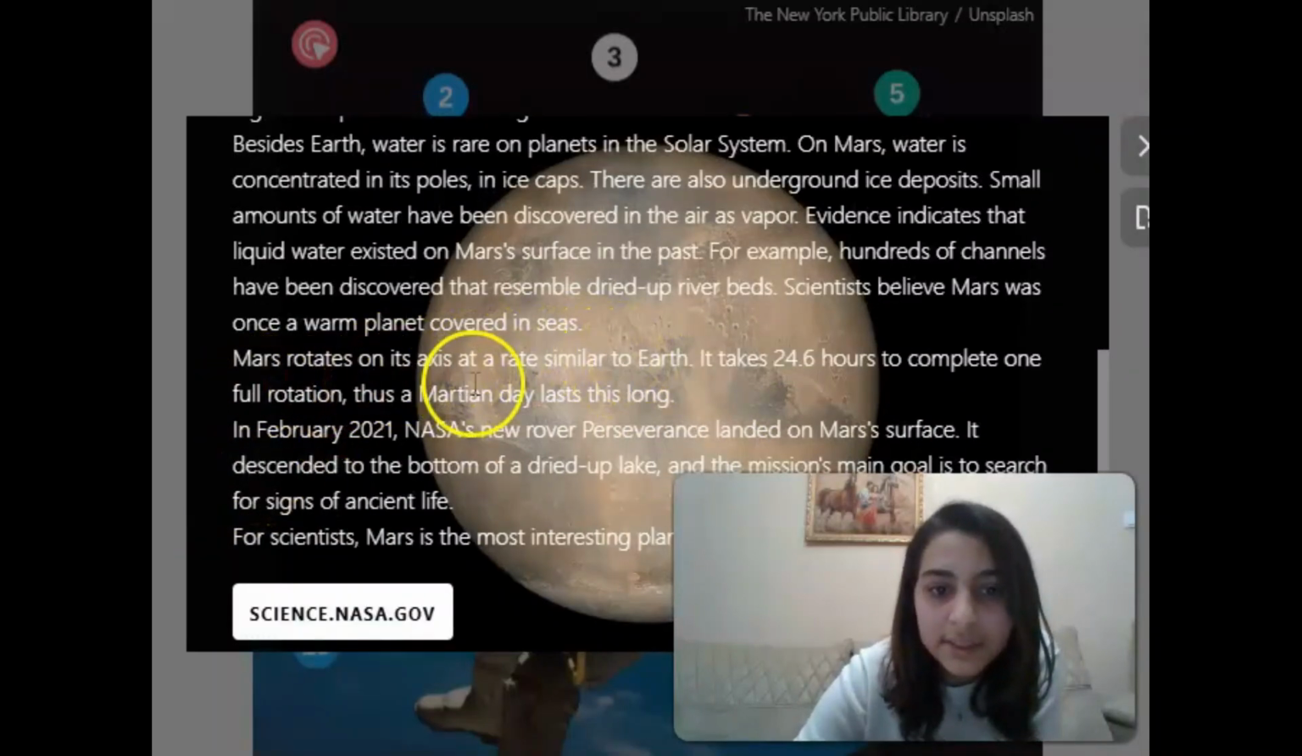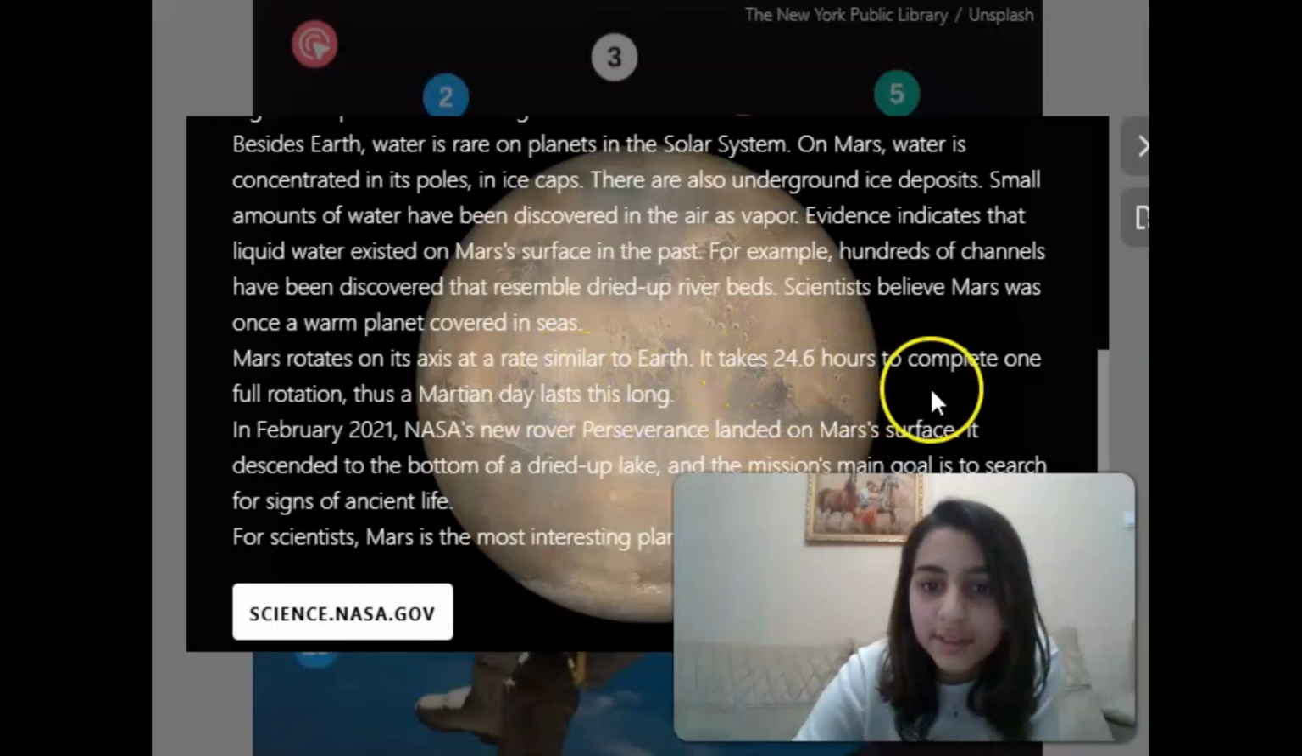Mars rotates on its axis at a rate similar to Earth. It takes 24.6 hours to complete one full rotation. Thus, a Martian day lasts this long.